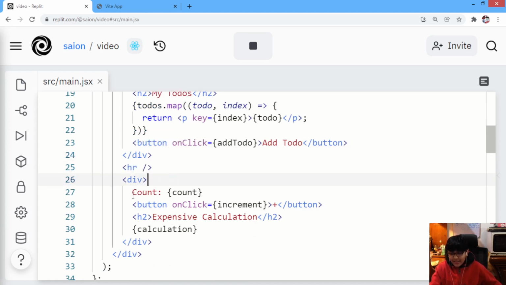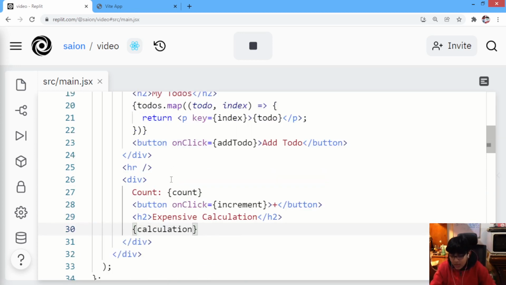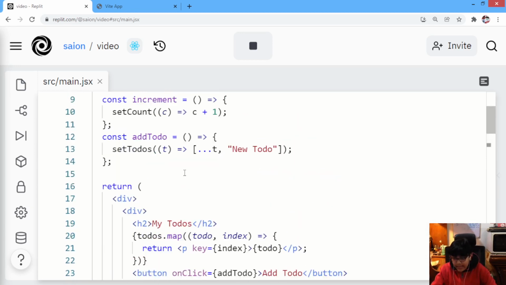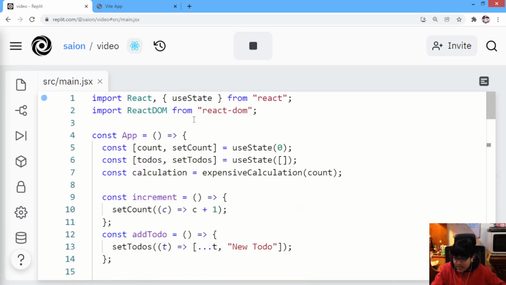Then we are adding a div that has count equals the count state, right? Then we have a button. Whenever this is clicked, the increment method will be called, and plus. And then we have an h2 with the expensive calculation, and we are showing the result of the calculation variable, right? Quite cool. Now, whenever any of this state changes, this app component will get re-rendered.